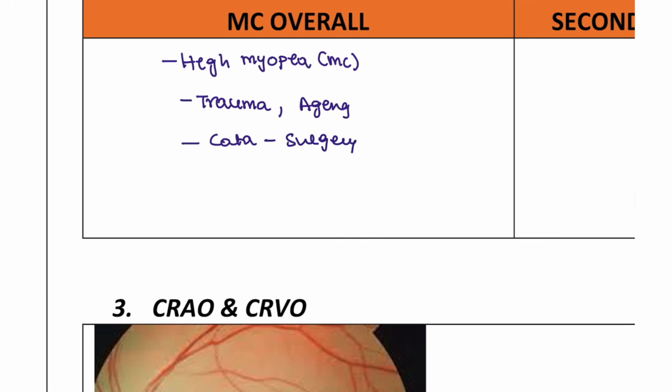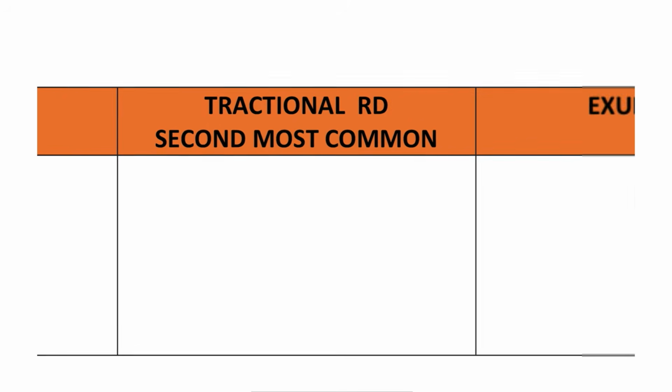And what are the symptoms? The symptom of this patient is a curtain suddenly falling on the vision, a curtain falling in front of the eyes, and also floaters will be seen. Next, coming to the tractional type.